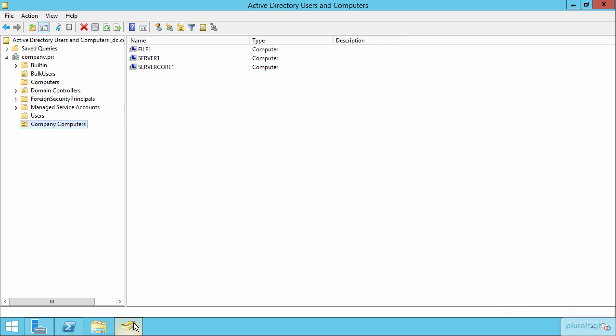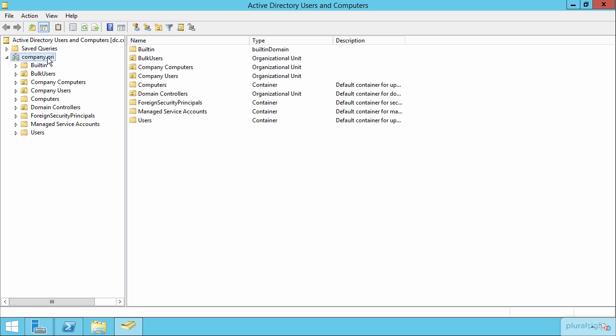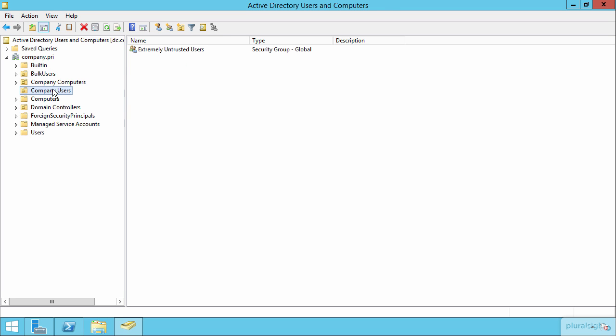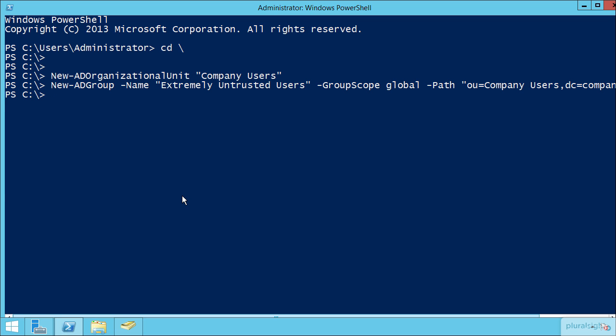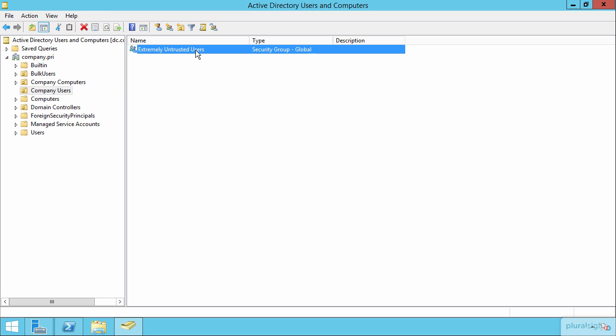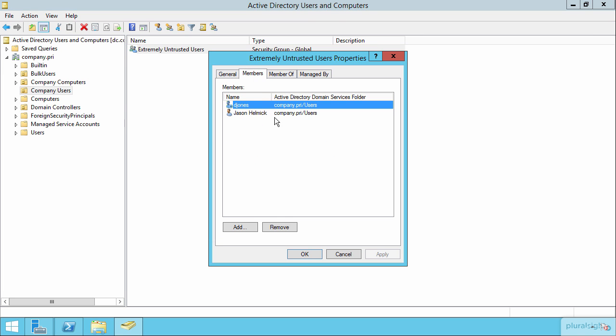Let's verify that everything is correct up here in our Active Directory Users and Computers console. I'll refresh things here in company.pri, and there is our Company Users OU that we created and our Extremely Untrusted Users security group that we also just created. Let's complete the process by adding those terrible users into this Extremely Untrusted Users group. So Add-ADGroupMember, and then Extremely Untrusted Users as the group name. And then the two people that we want to add into this group would be our Jason user and our Don Jones user. If everything's been done correctly, I can come back to the group and verify that the members of this group are indeed Jason and Don.